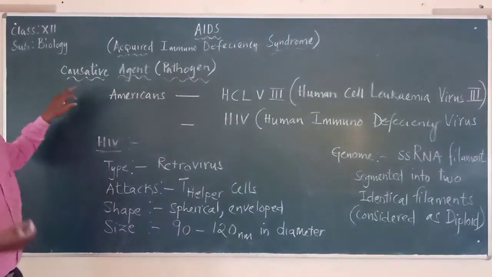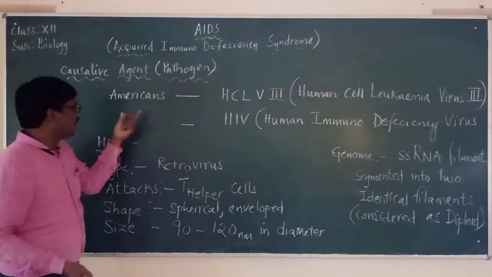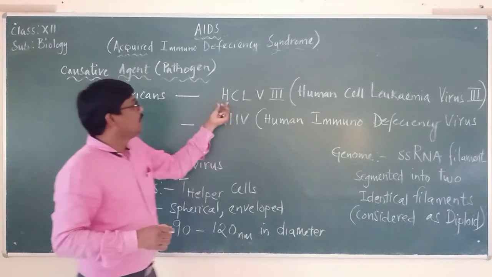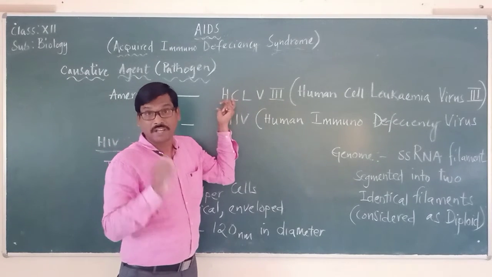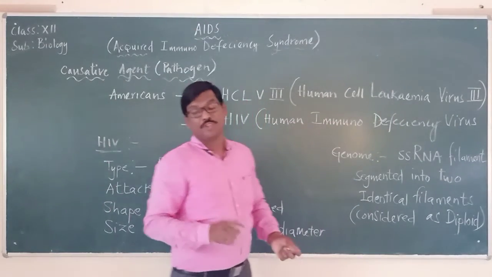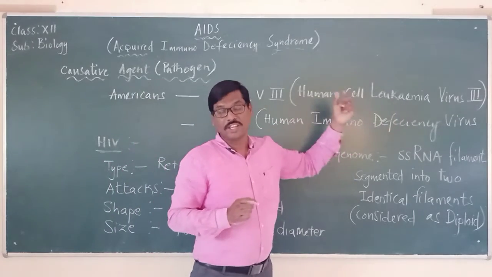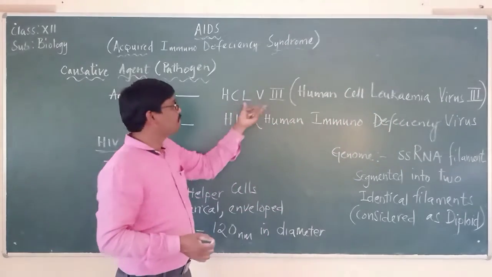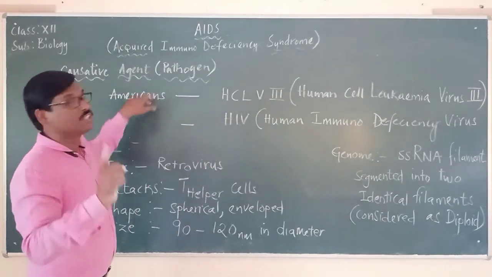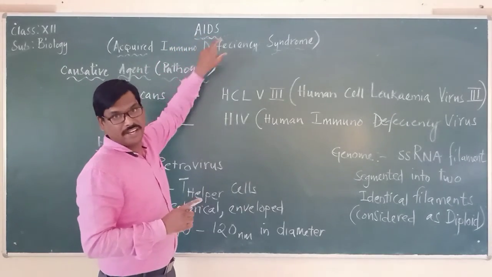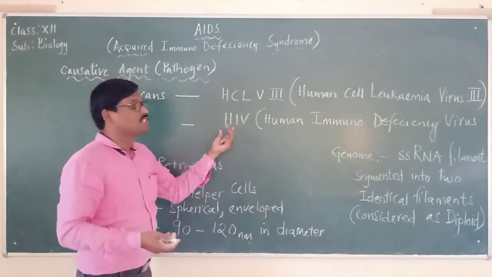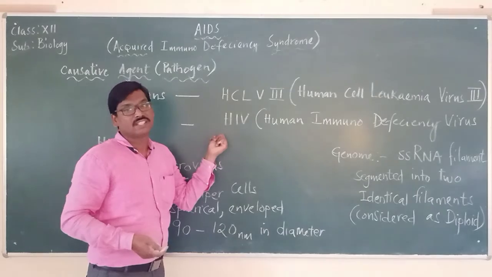Now, looking at the causative agent, for the first time Americans named that particular pathogen HCLV3, which means human cell leukemia virus 3. Human cell leukemia virus 3 is the name given by the Americans for the first time for the virus which is causing the disease called AIDS. Later on, the name was changed to HIV.